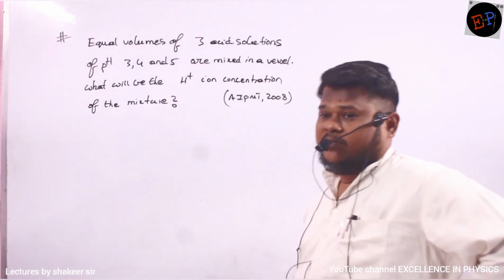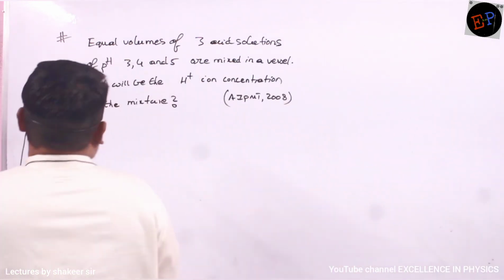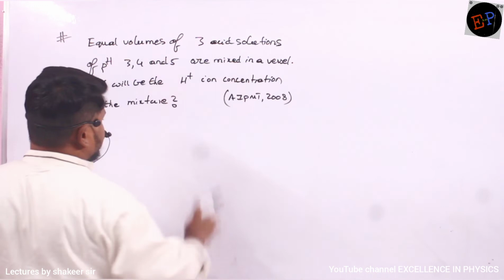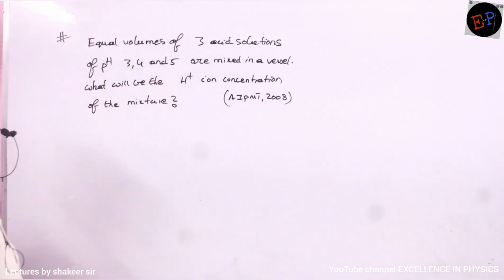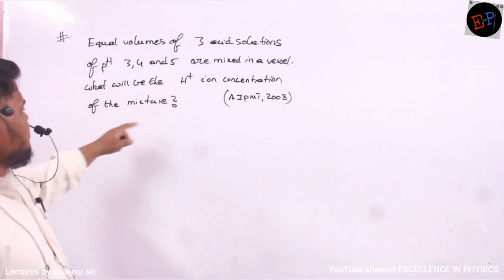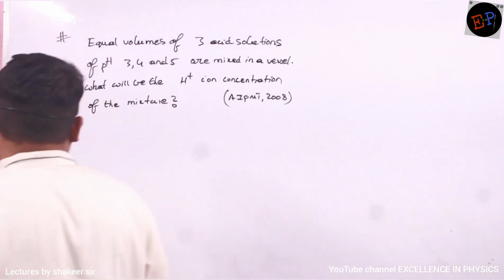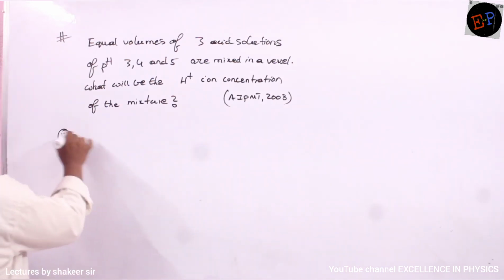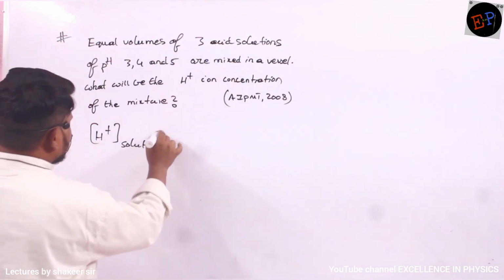Molality that you have to calculate. pH value is given. See here. So the question is: equal volumes of 3 acid solutions of pH 3, 4, 5 are mixed in a vessel. What will be the H plus ion concentration of this mixture? It means he is asking us to find out the H plus ion concentration of the solution.